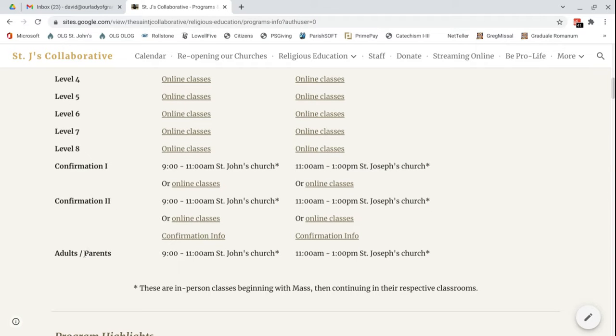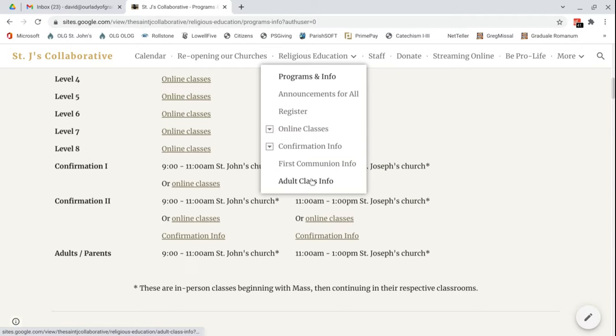Now there's an adult or parent class also being offered at the same time as the confirmation classes. And there they are. Now if anyone had questions about the adult class, again, they can go there.